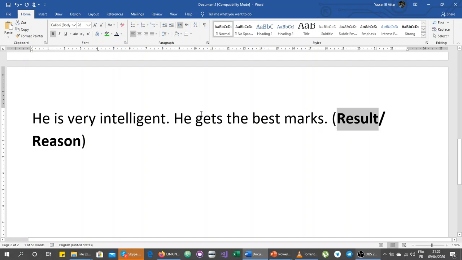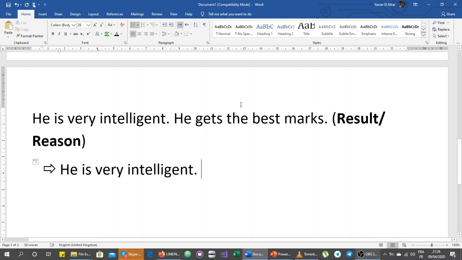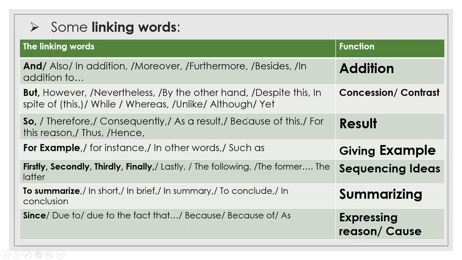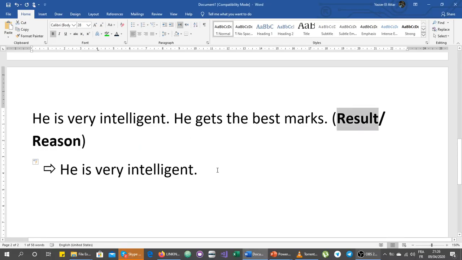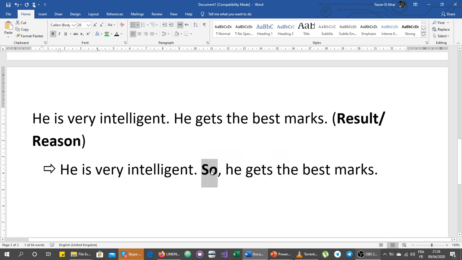If we use the result, we add it to the result sentence. So we say, for example, he is very intelligent. Full stop. Then we need a result: so, therefore, consequently, or whatever. I will just use so. So he gets the best marks. This is the linking word.